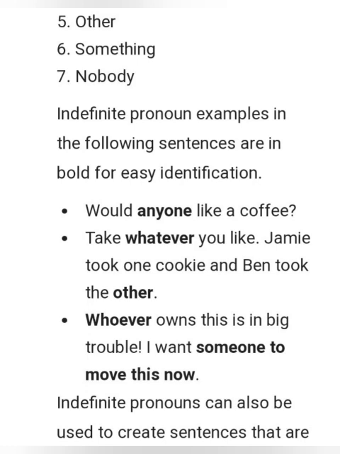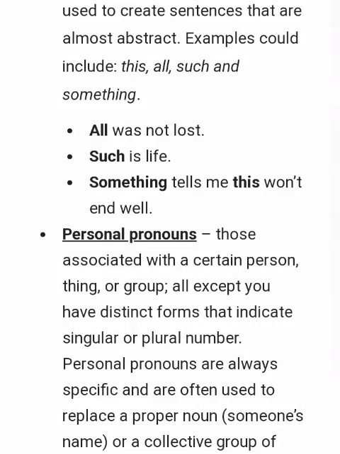Would anyone like a coffee? Take whatever you like. Jamie took one cookie and Ben took the other. Whoever owns this is in big trouble. I want someone to move this now. Indefinite pronouns can also be used to create sentences that are almost abstract. Examples could include this, all, such, and something. All was not lost, such is life. Something tells me this would not end well.